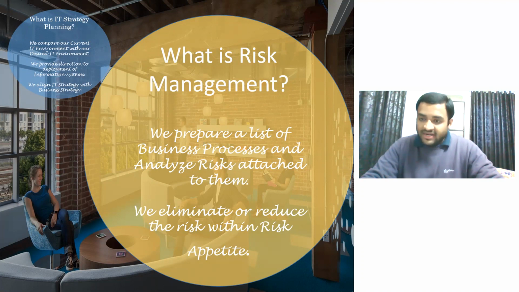Then after we analyze the risks, we will see the probability of occurrence and the impact those particular activities or threats have. Then we will eliminate or reduce the risk and bring the risk within the risk appetite, or you can say pain threshold or level of tolerable error. Okay.